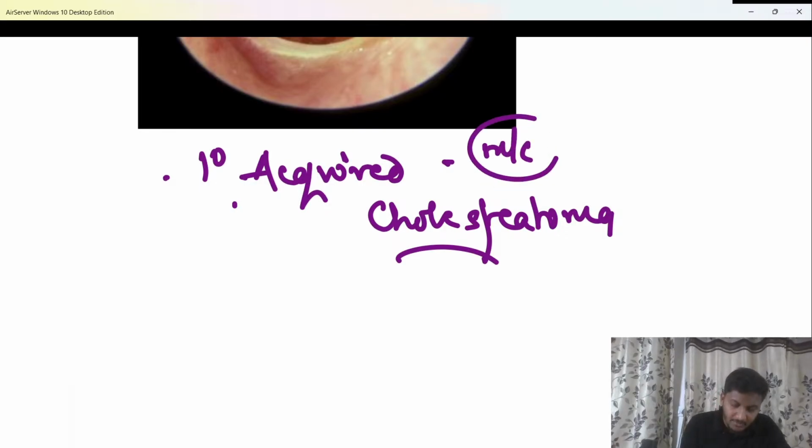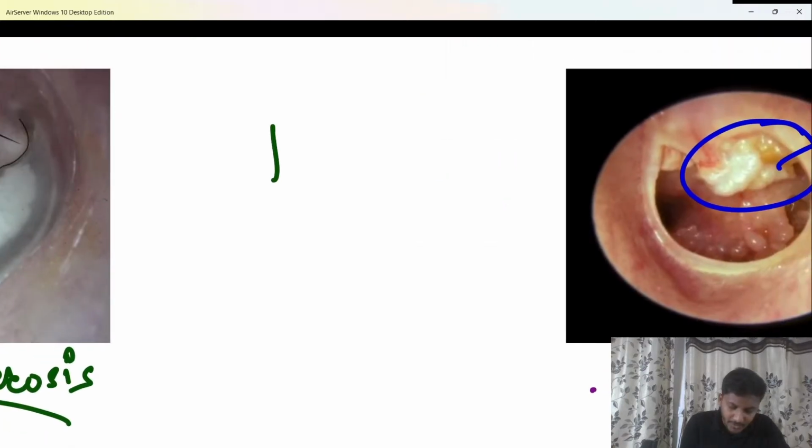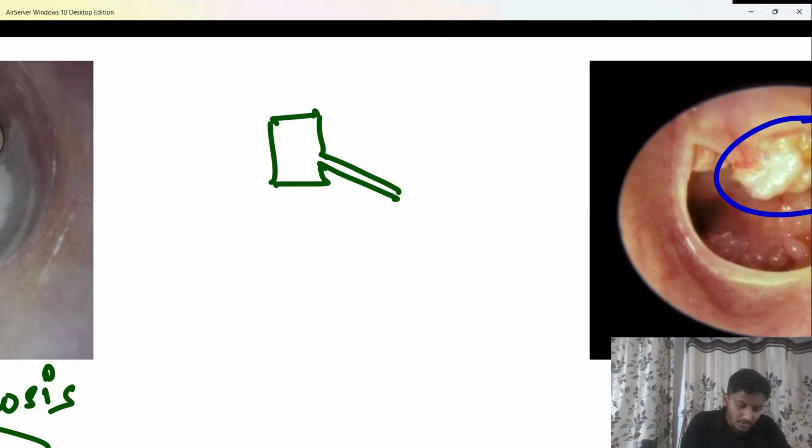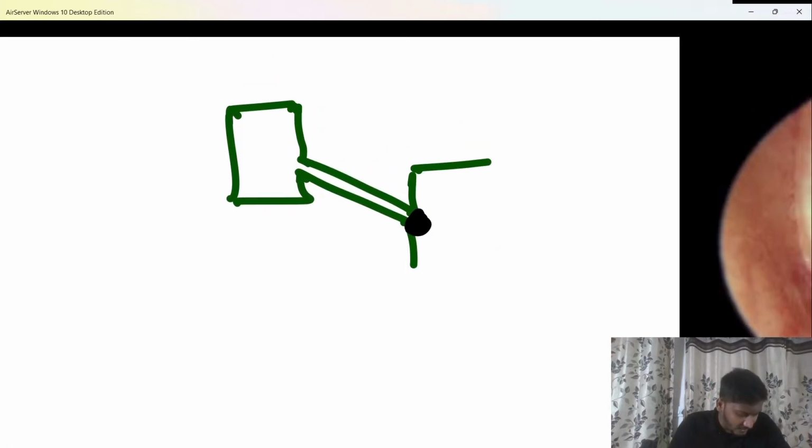So try to understand it basically, beta. What happens? See, if the eustachian tube of a patient gets blocked, beta, we know the eustachian tube is going to maintain the air pressure of the middle ear as well, beta. So middle ear has only one entry point, and that is the eustachian tube. Therefore, the eustachian tube has a function of maintaining the air pressure in the middle ear. But in case, beta, the eustachian tube of the patient is blocked due to any reason, then obviously we have to remember what will happen when the outer pressure will become positive, beta. Still, as the middle ear is a closed cavity now,